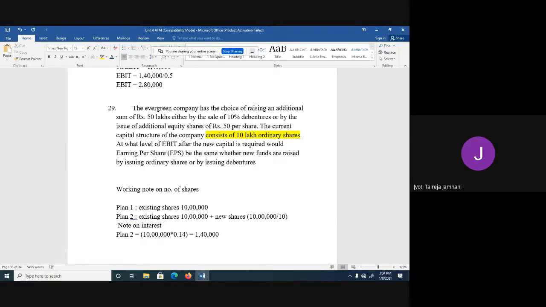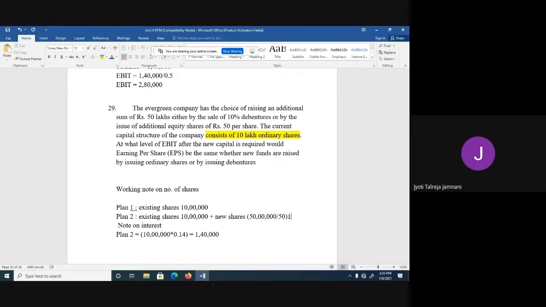In the second plan, or by issue of additional equity shares of 50 each, there are new equity shares. Total amount required is 50 lakhs, divided by per share value is 50. So how much you will get? The number of shares is 50 lakh divided by 50 is 1 lakh.